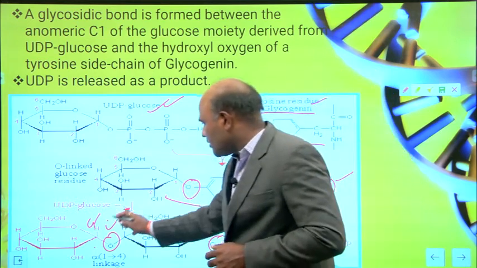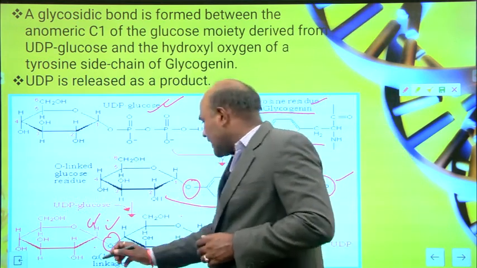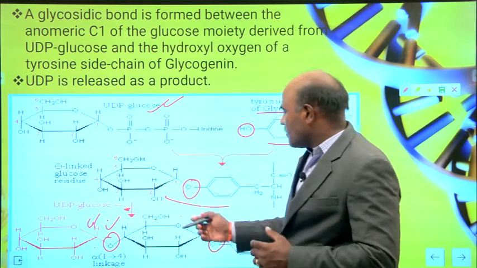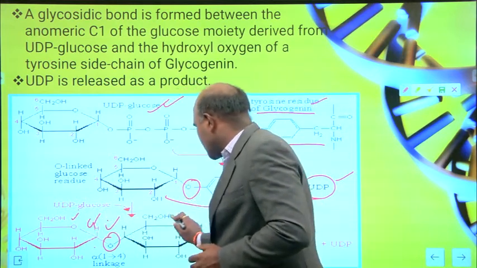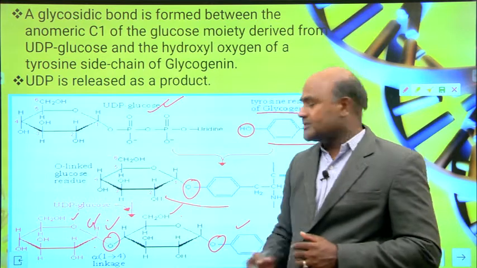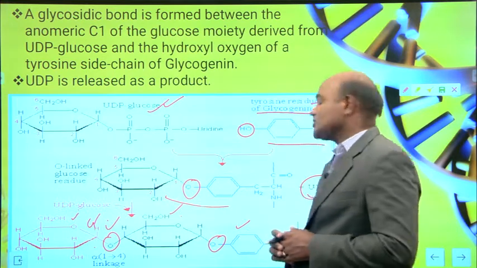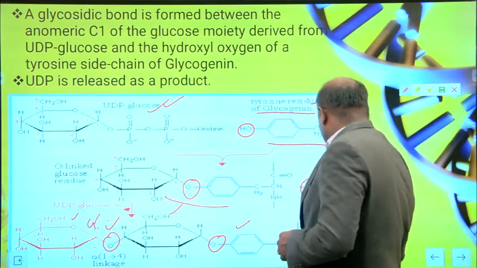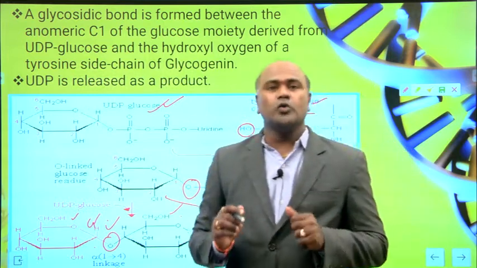Again, if you add one more glucose molecule, then you can see one glucose attached to another glucose by an alpha 1,4 linkage, and this one is the tyrosine residue. And finally it forms UDP. Here the final product is UDP.